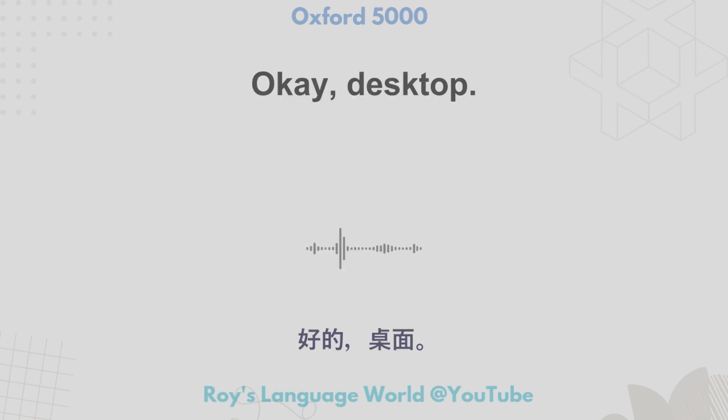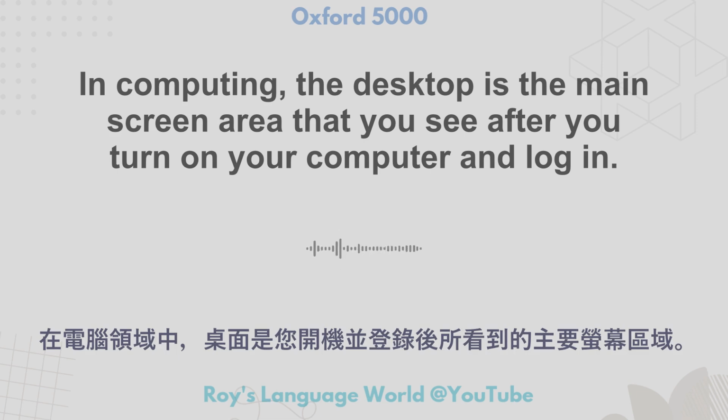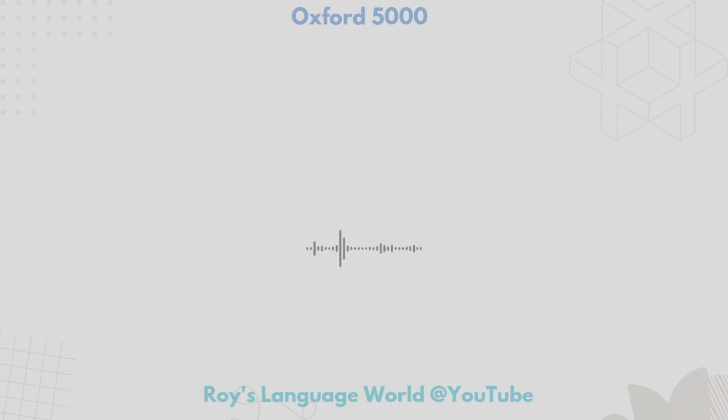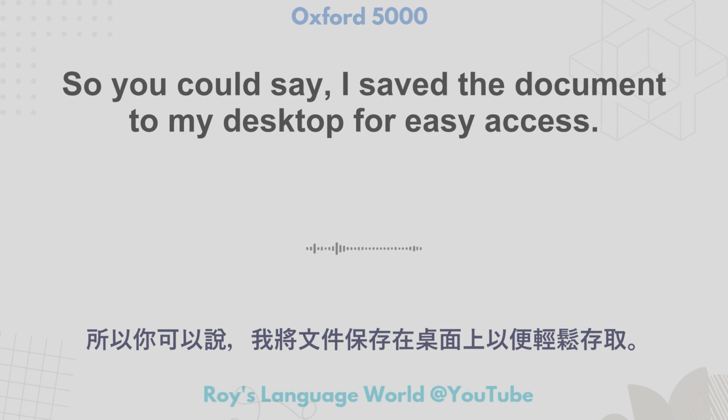Desktop. In computing, the desktop is the main screen area that you see after you turn on your computer and log in. It's the visual workspace where you can access files, applications, and do various tasks. So you could say, I saved the document to my desktop for easy access.